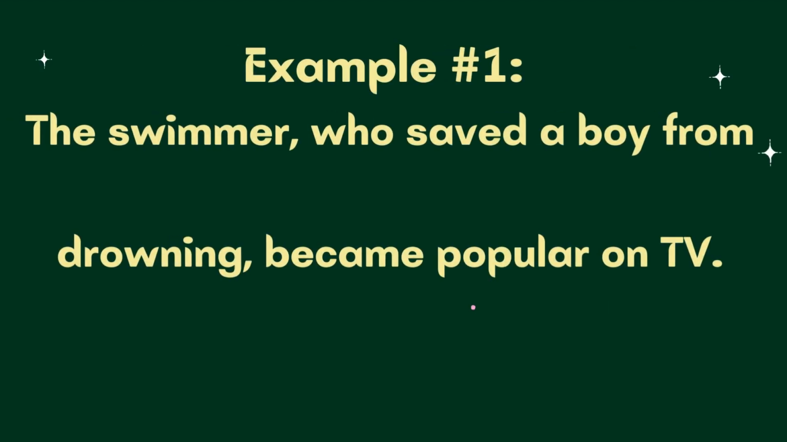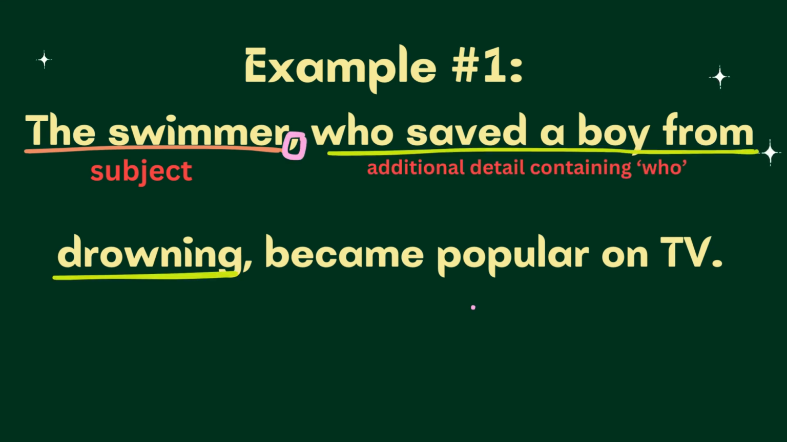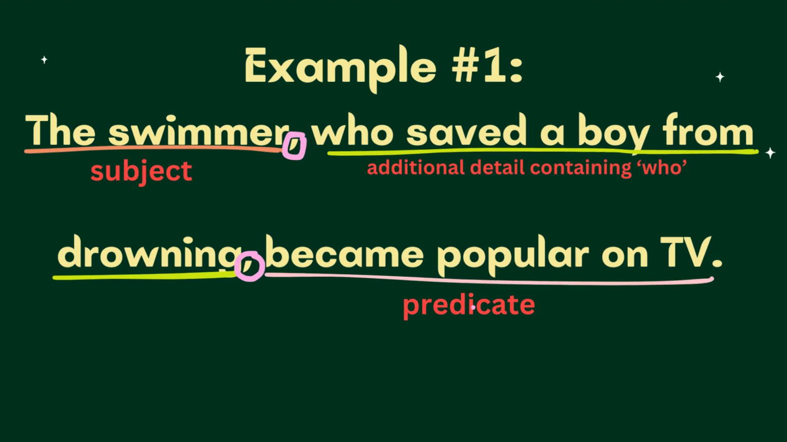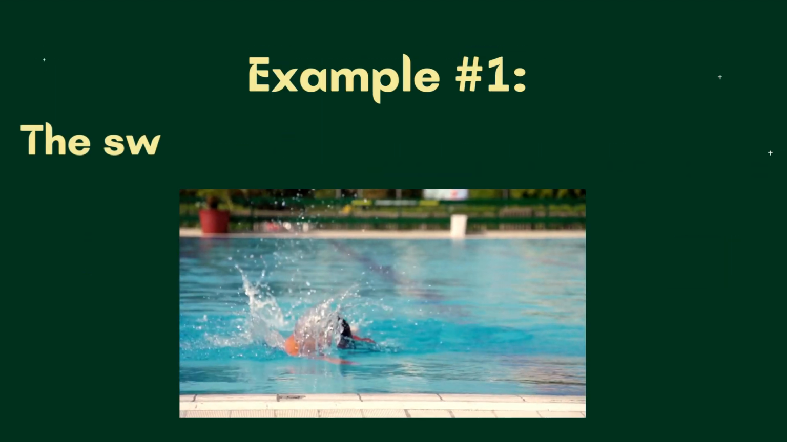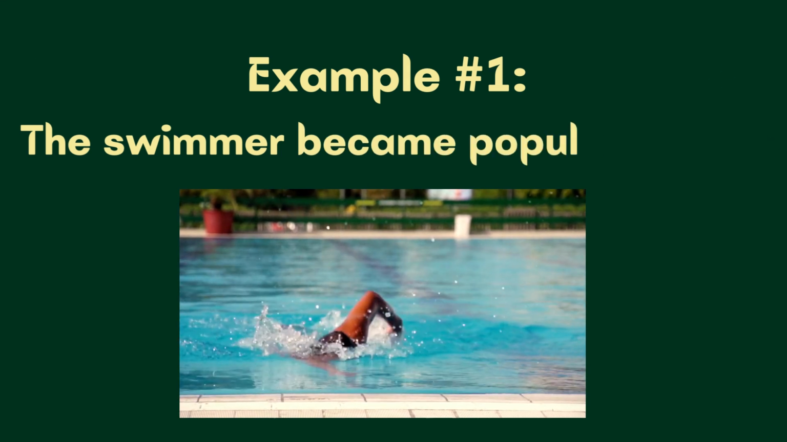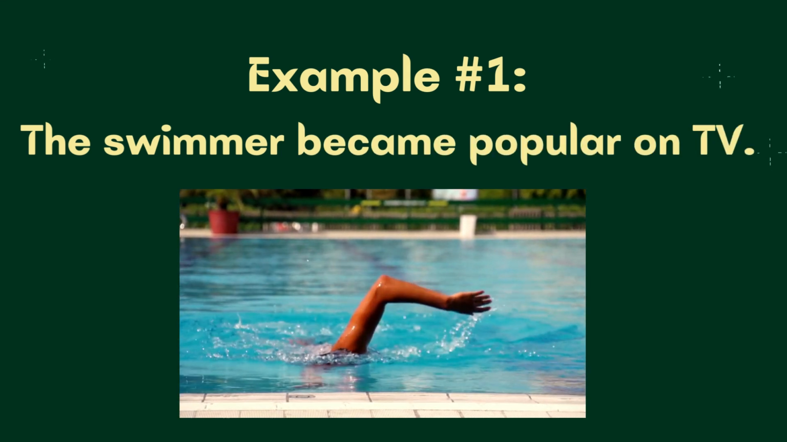Examples: the swimmer who saved a boy from drowning became popular on TV. Our subject is the swimmer, followed by a comma. Who saved a boy from drowning is our phrase with our relative pronoun who, followed by a comma again. Became popular on TV is our predicate. So if I omitted who saved a boy from drowning, I would get the swimmer became popular on TV, which still makes sense.